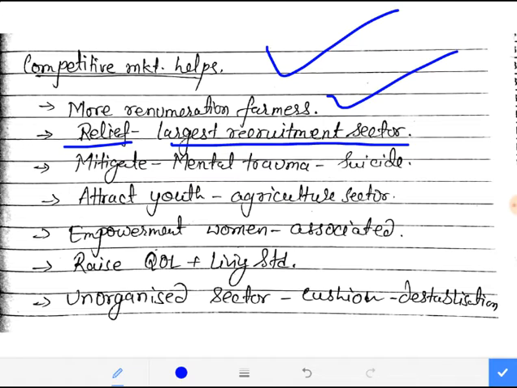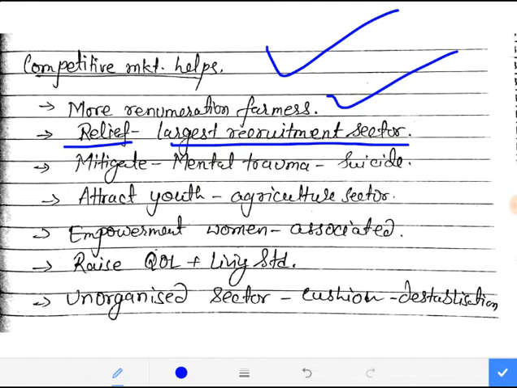Next, it will also mitigate the mental trauma which is nowadays being faced by the farmer section of society, because often it is seen that every year it comes in the news that farmers have died by suicide. So why do they commit suicide? Because they're in mental trauma. Why are they in mental trauma? Because they're not getting that much money. Why are they not getting that much money from the market? Because there's no competitiveness in the market. There's no competitiveness in the agriculture sector, because private companies don't want to come in, right? And the government is not able to make this a professional sector and give more employment and money to the farmers.